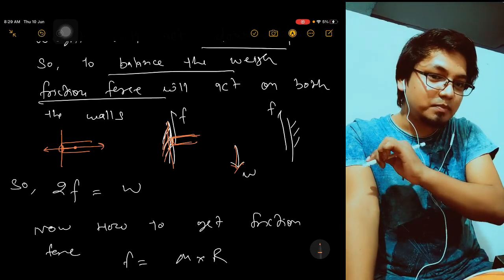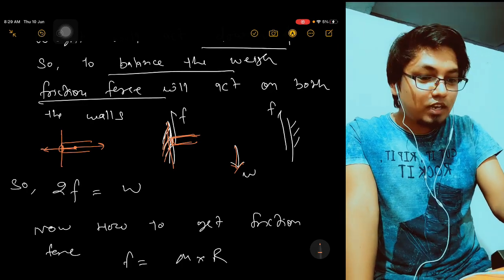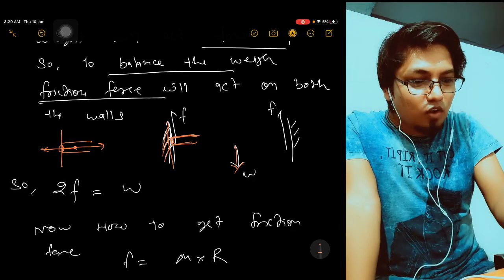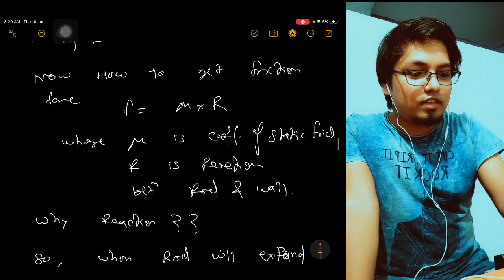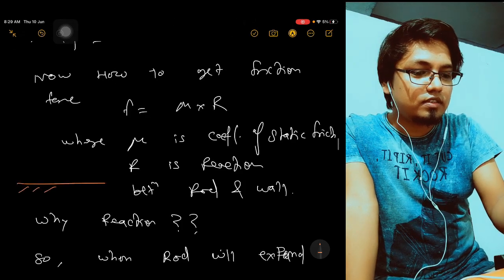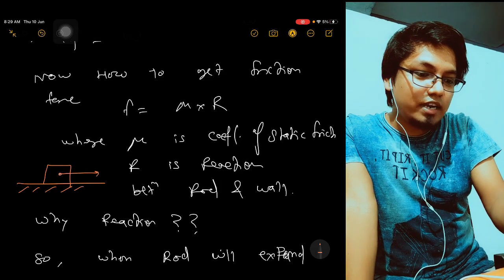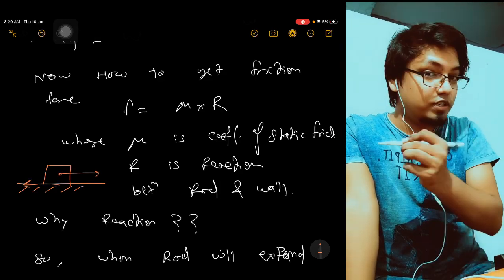This is the key point here. When the rod expands, it will compress the wall, then the wall will apply a reaction force. Now understand one thing. If you have a surface, and on this surface you have a mass, and if this mass slides in this direction, the friction force will act in the opposite direction.